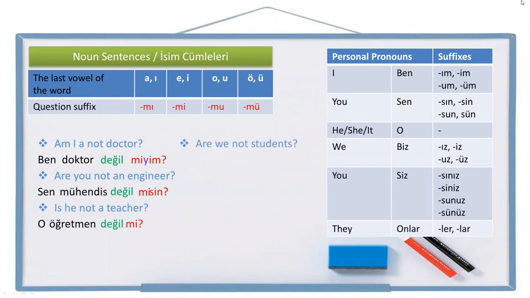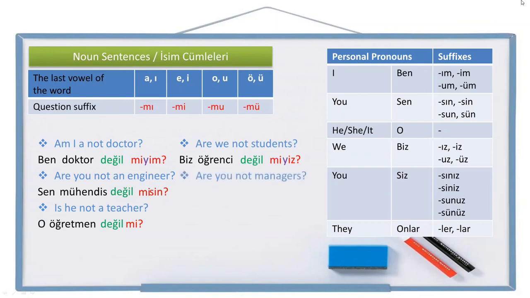The plural ones. Are we not students? Let's write it. We, biz, student, singular, öğrenci, not student, öğrenci değil, question suffix, personal pronoun suffix. We need a buffer letter between the vowels. So, are we not students? Biz öğrenci değil miyiz?